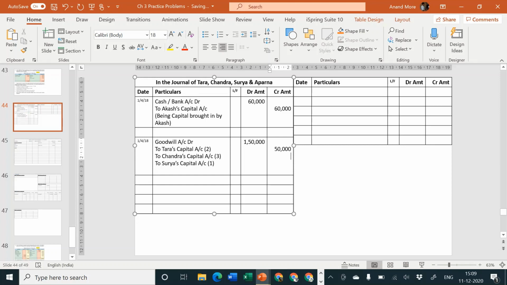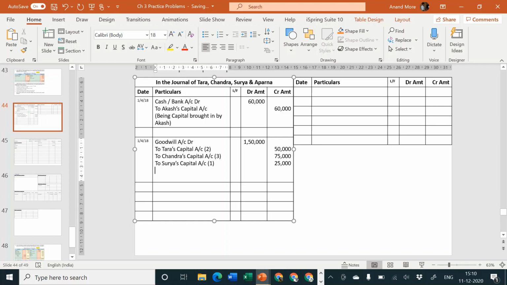Then 1,50,000 divided by 6 into 3, that goes to 75,000. Please make your own calculation, don't depend upon me. And last one is 1,50,000 divided by 6 into 1, that goes to 25,000. So that is correct. 25 plus 75 is equal to 1 lakh plus 50 is equal to 1,50,000. So the narration will be being goodwill raised.